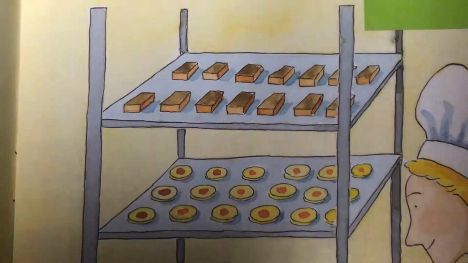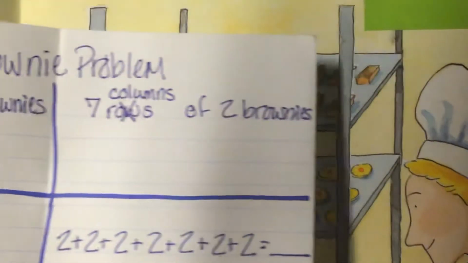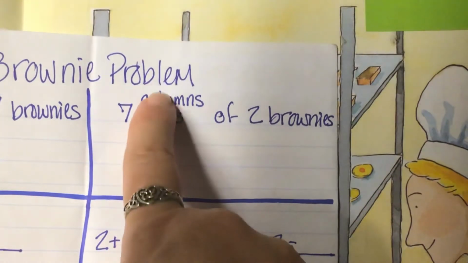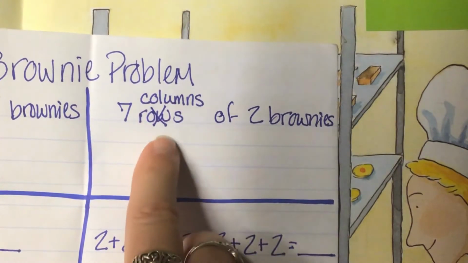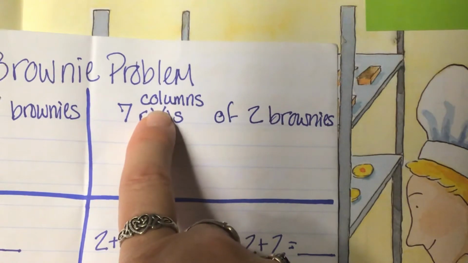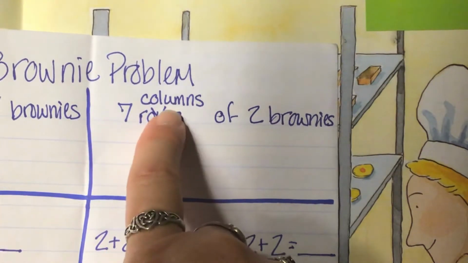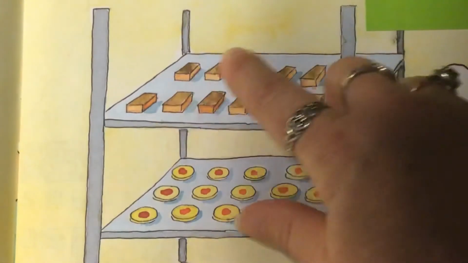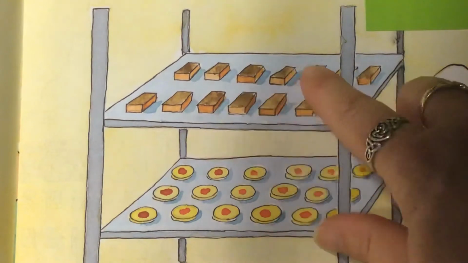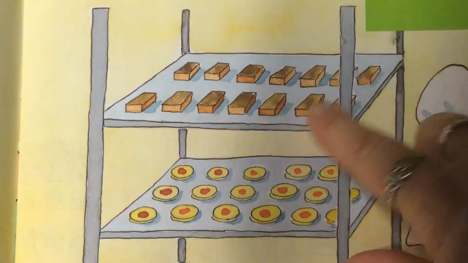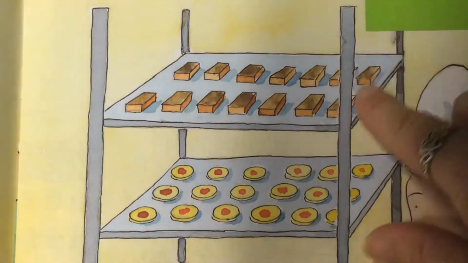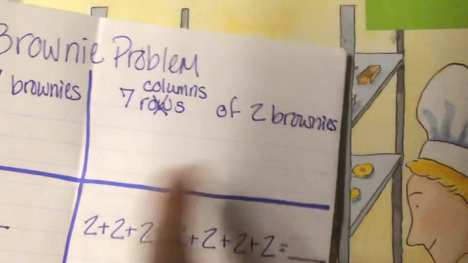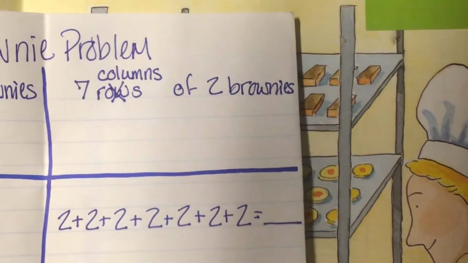Some kids see columns. So they might say there's 7, and I changed my answer because some people will say 7 rows, but really those are columns. And we'll talk about the difference between using the word row and the word column in a little bit. So there's 7 columns of 2 brownies. If you look at the picture, there's 7 columns. This one has the tray in front of it. 7 columns of 2 brownies. If that's how you thought about it, give your brain a kiss.